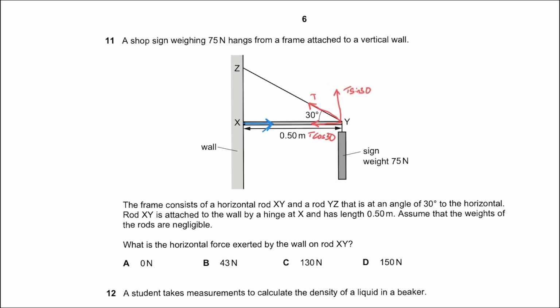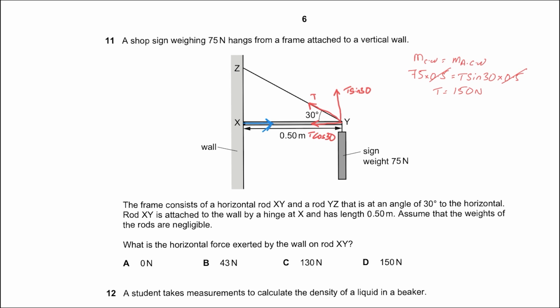And since the two forces are at the same distance, the moment in the clockwise direction is equal to the moment in the anti-clockwise direction. The clockwise moment is 75 multiplied by the total length of the rod, which is given as 0.5 meters. This will be equal to the anti-clockwise moment, which is T sine 30 multiplied by 0.5. The 0.5's cancel out and you end up with T being equal to 150 newtons.